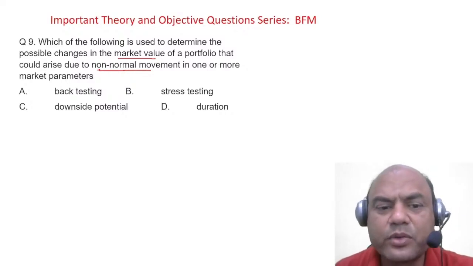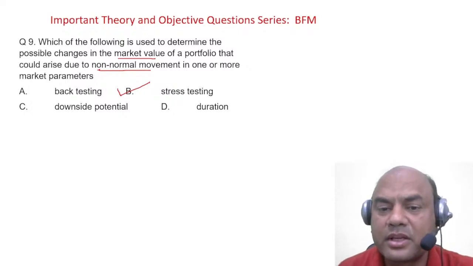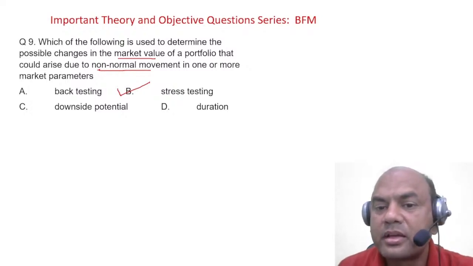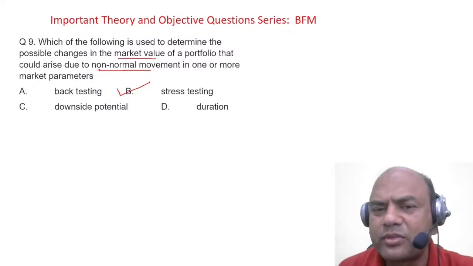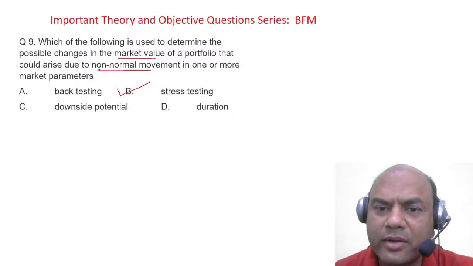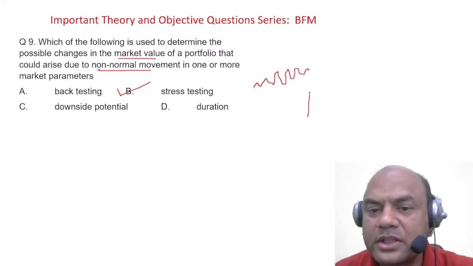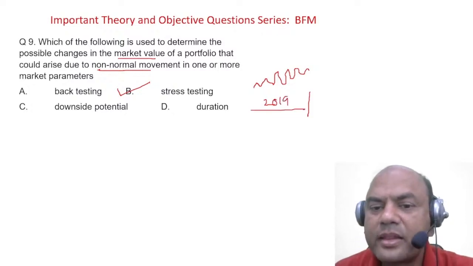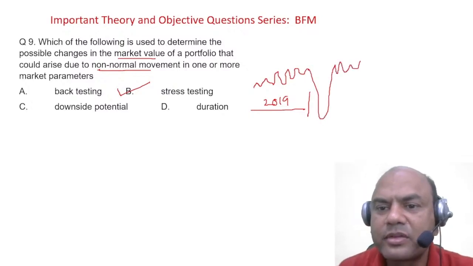Simple one. Now I give you futuristic, stress, non-normal: what has not happened in earlier years. Let's see the stock prices. Suppose I am talking again of Nifty only. Nifty means our stock market. Nifty was going something like this up to 2019. Then came COVID and Nifty went down.